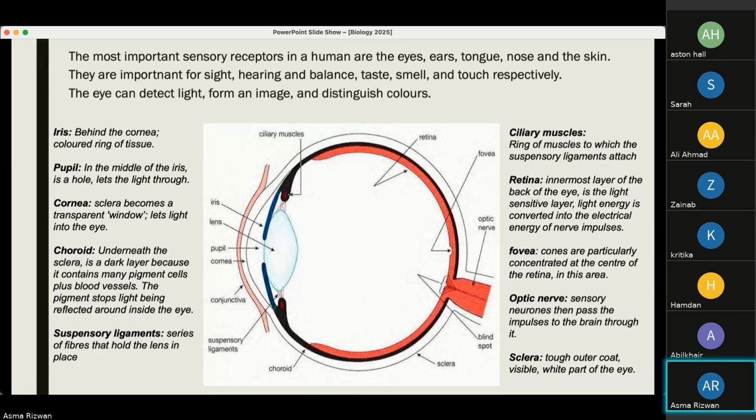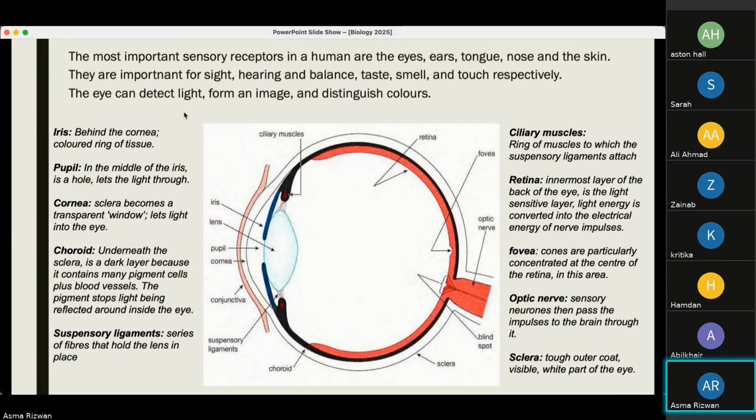So studying the eye, we can see that it can detect light, form an image, and distinguish colors. So it is doing this at the same time, simultaneously. So it is receiving three types of information, and it is also helping us carry out the functions accordingly.